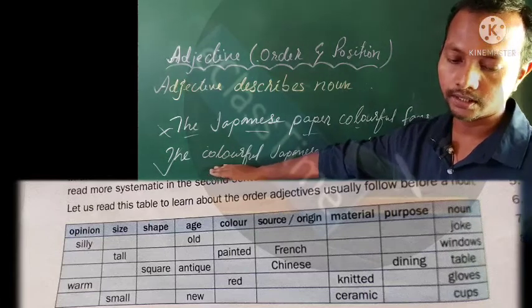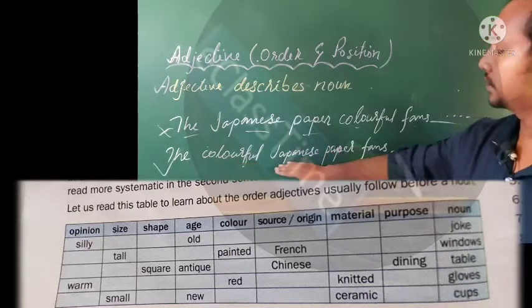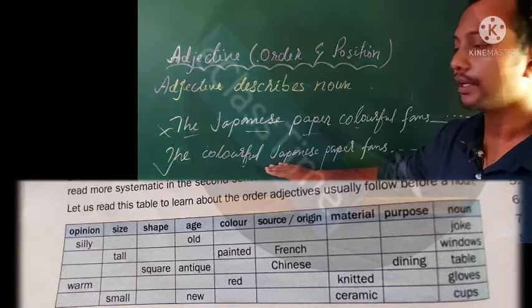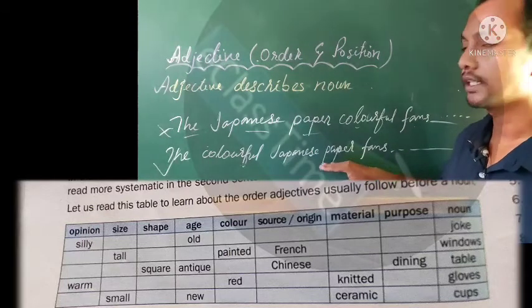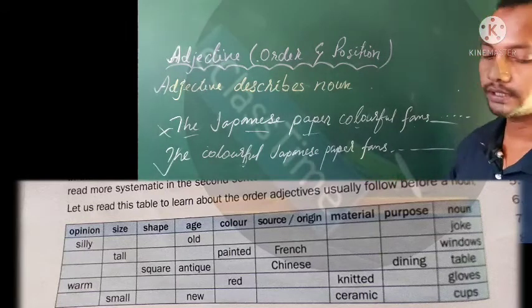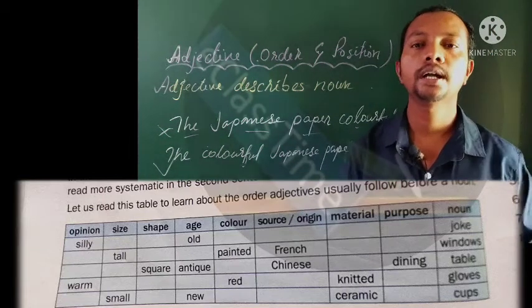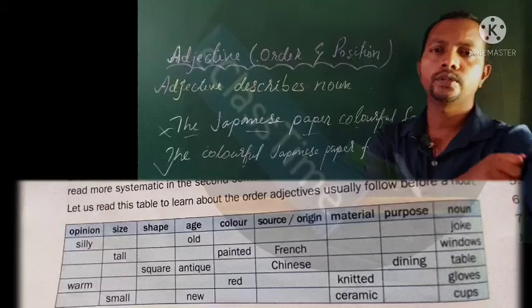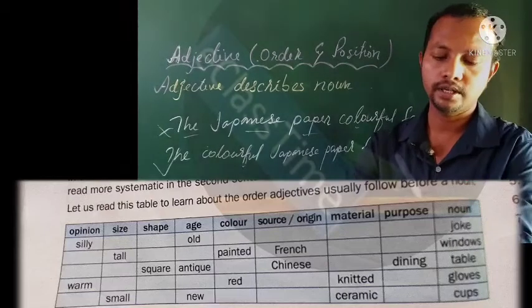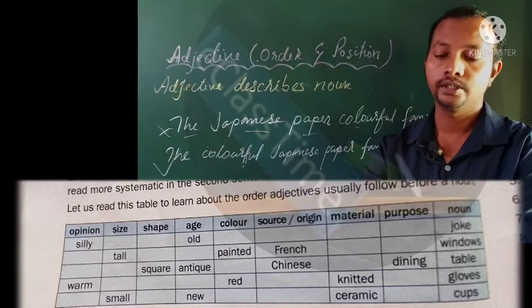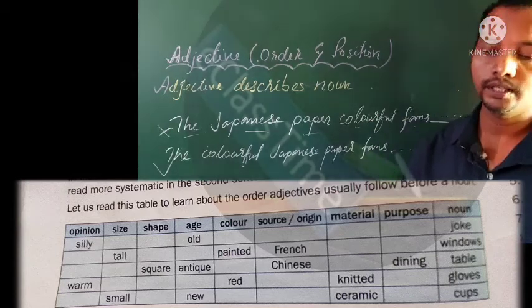Okay, in the order, color comes first, then comes the origin from where it is, then comes the material, that is paper. Okay, dear friends, so that is why it is the correct one. Now looking into that, it is telling us that you try to match it. Okay, you try to make sentences, that is number A. Okay friends, and already they have given us like